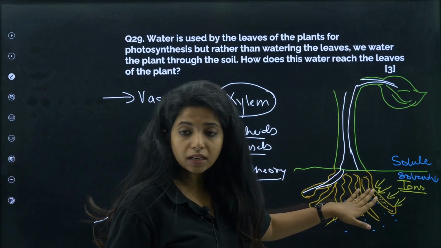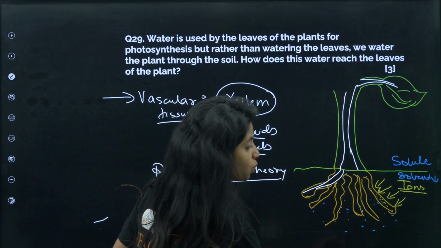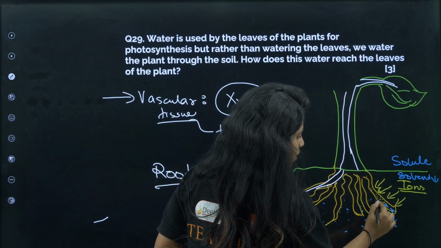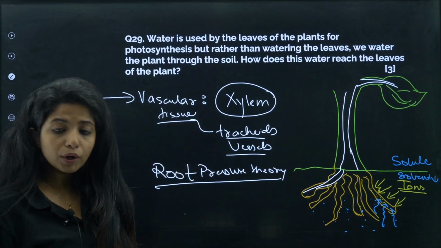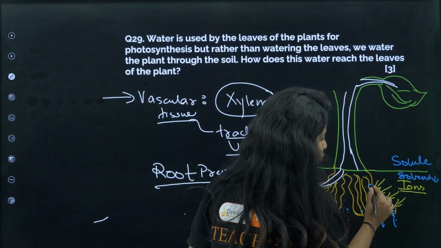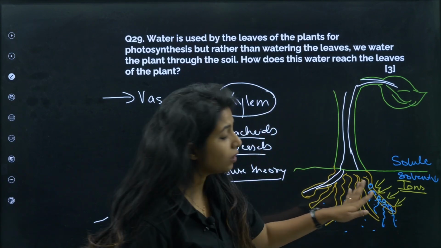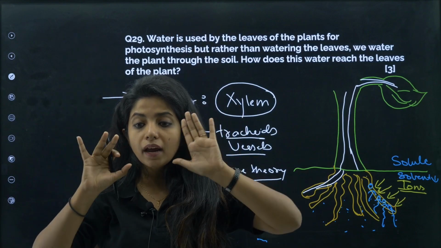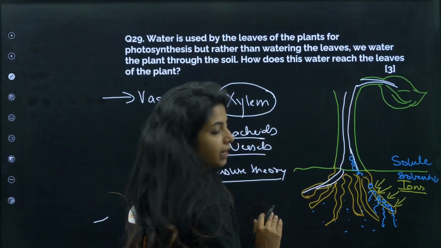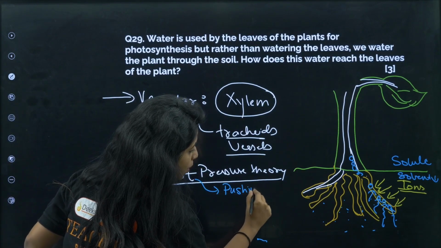So what will happen? Since the solute is way too much, it is creating a hypertonic situation, which is why the water will slowly move inside. The water will slowly move inside, and when the water molecules move inside, what are they going to do? This water molecule is there, this water molecule is there, this water molecule is there. All of them are going to create a push, which is why the water is going to get pushed upwards. So root pressure theory is responsible for giving a pushing force